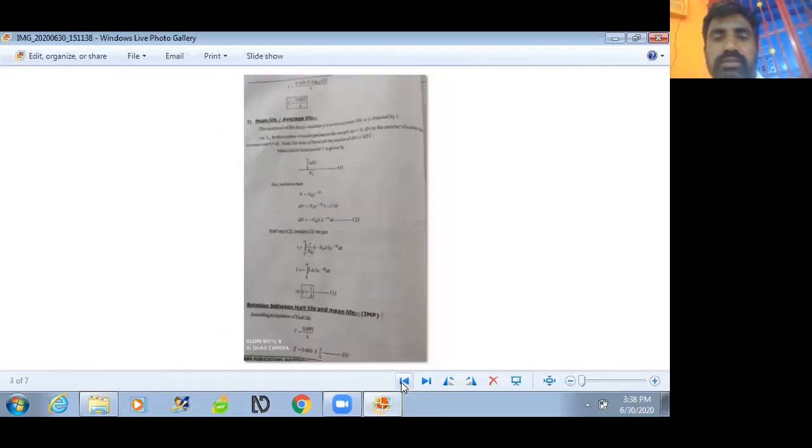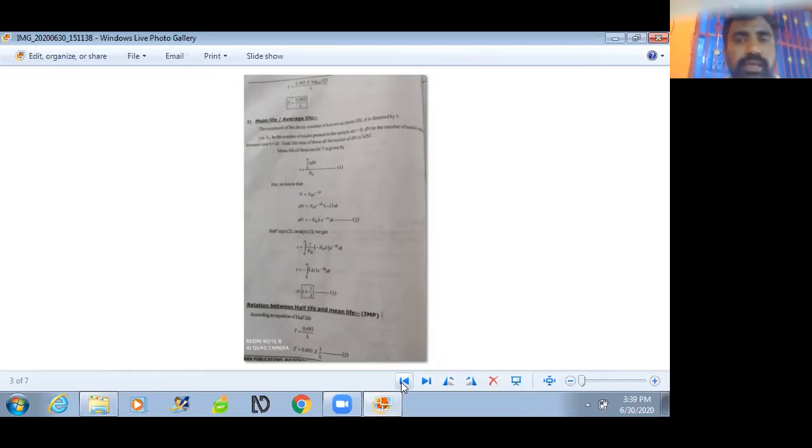So T = log_e 2 / λ. Then we can write log_e 2 as 2.303 × log₁₀ 2, so T becomes 0.693/λ. Finally, we have T = 0.693/λ. Here λ is the disintegration constant and T is the half-life period. So that is the half-life period.